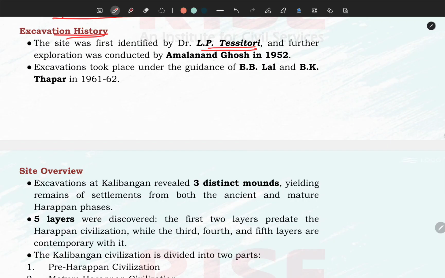So L.P. Tessitori and then Amlanand Ghosh in 1952, then B.B. Lal, B.K. Thapar in 1961. So you have to learn these four persons.